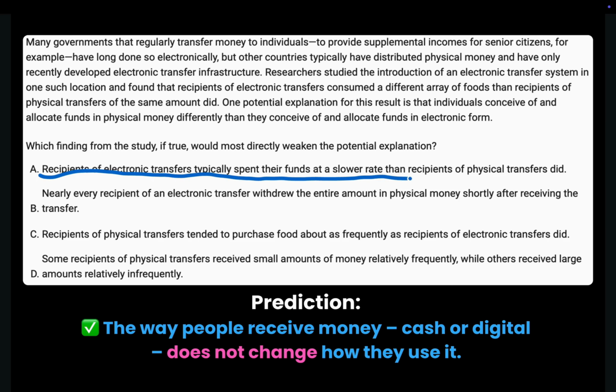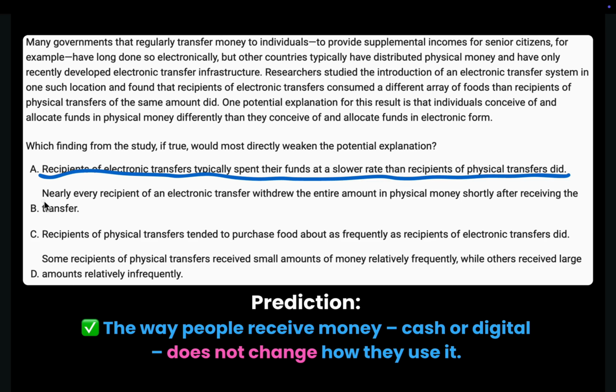Recipients of electronic transfers typically spend their funds at a slower rate than recipients of physical transfers did. This choice does not weaken the potential explanation. This choice supports it. This is because the choice is saying that the way people receive money affects how they use it, which supports the potential explanation, but we want a choice that weakens it. Therefore, choice A is wrong.